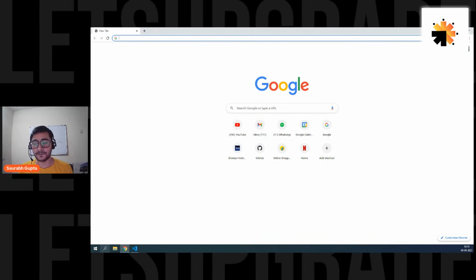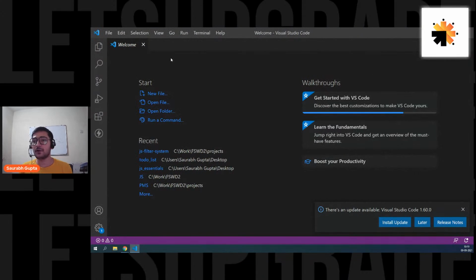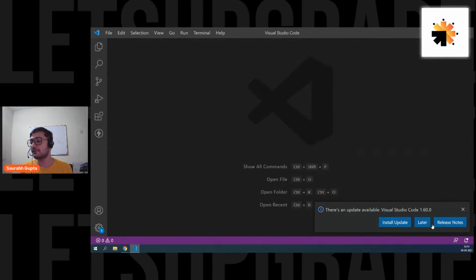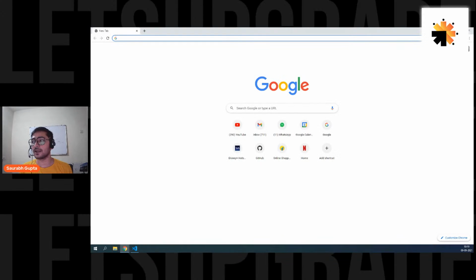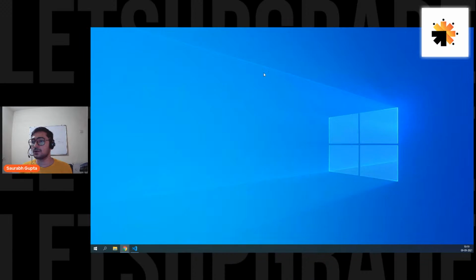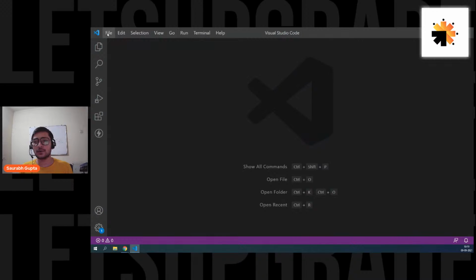So let's get started. First of all, let's create a folder where we'll store our files. Right click, new folder, and let's name it res_web, that stands for responsive web, and that's it. Let's open that folder in VS Code. File. I forgot, I thought I was continuing the JavaScript session.